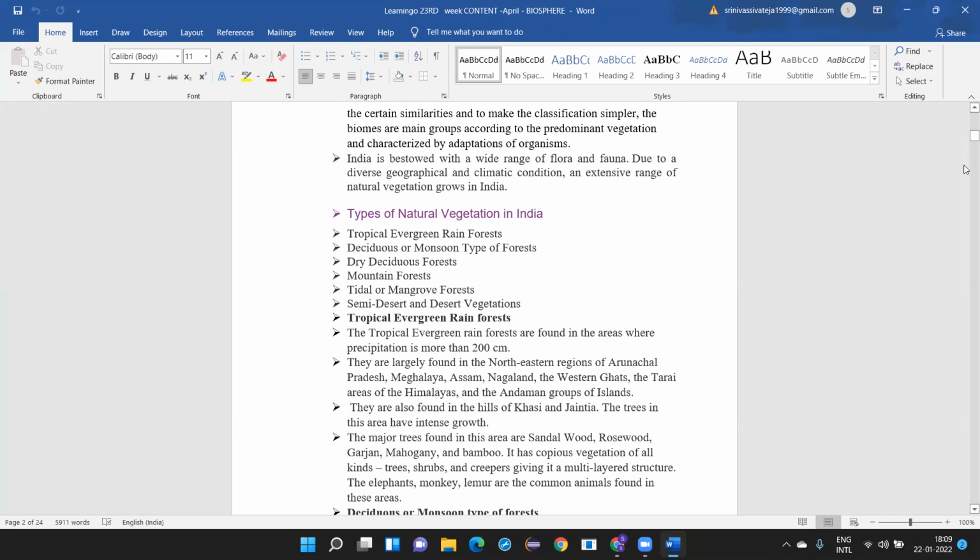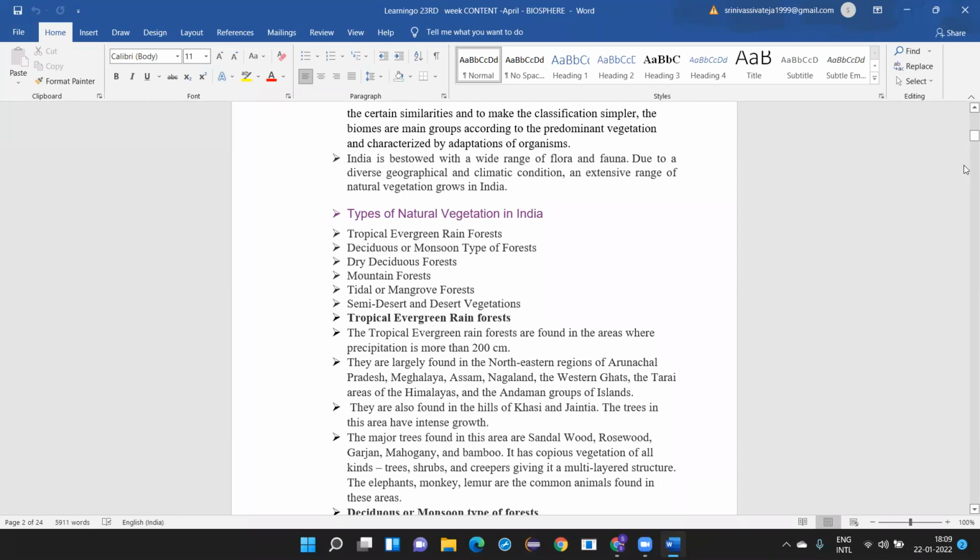So what are the types of natural vegetation found in our country? Tropical evergreen rainforest, deciduous monsoon forest, dry deciduous forest, mountain forest, tidal or mangrove. Can anyone tell me where you find mangrove forests in our country? Which state? West Bengal. Very good.